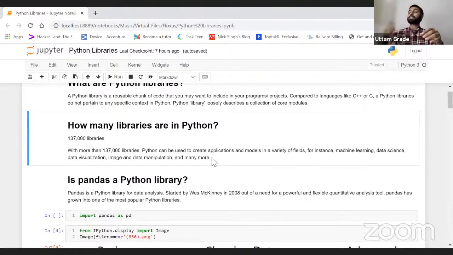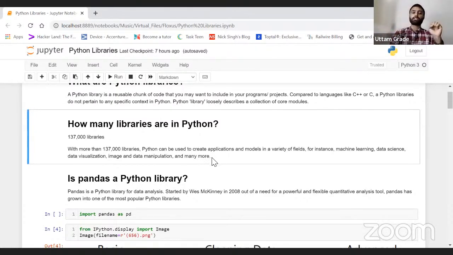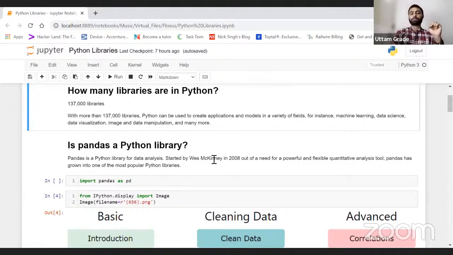That means Python is the most popular, as I discussed yesterday as well, right? Python is the most popular language nowadays because the main chunk of it is its libraries only, right? We have a huge community of libraries in Python which can be used for data science purposes, NLP purposes, deep learning purposes, or anything, right? To make an application, to make a website, for anything. Getting my point? Okay, now let's just read more stuff.